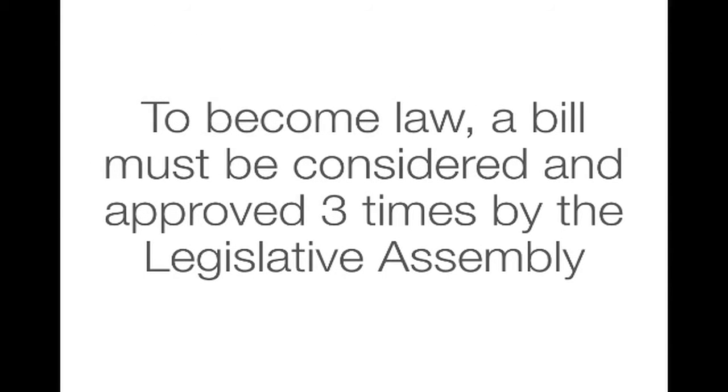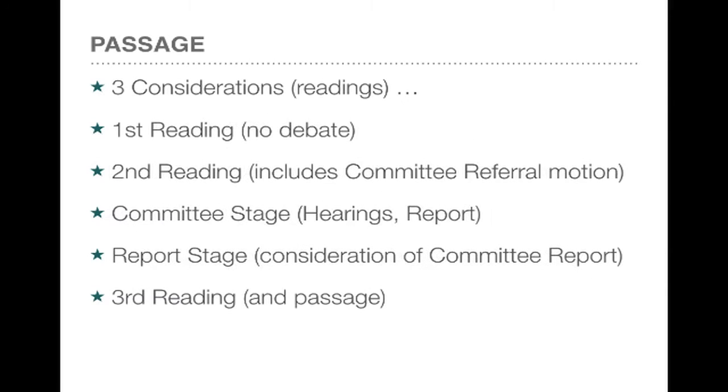To become a law, a bill must be considered and approved 3 times by the Legislative Assembly, and certain things happen in between, usually at set stages of the bill's progress. The bill must be considered 3 times. They're known as readings. At the first reading, there is normally no debate. It is, in general, a formality. It is deemed read without debate, though there may be a vote on it.